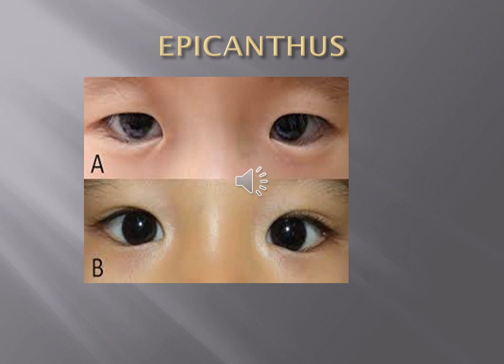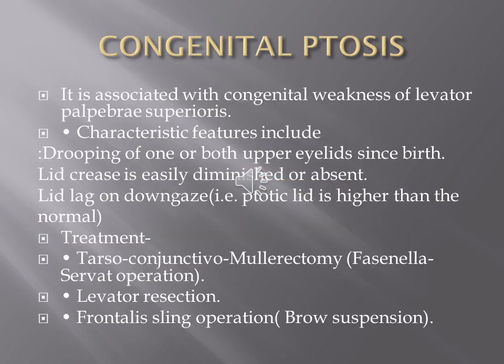So you can see in this picture there is an extra fold of skin covering the normal eyelid. This is called the epicanthal fold, which is extending from the medial canthus to the upper eyelid. It extends nearly to the middle of the upper eyelid, and it will disappear as the child grows.